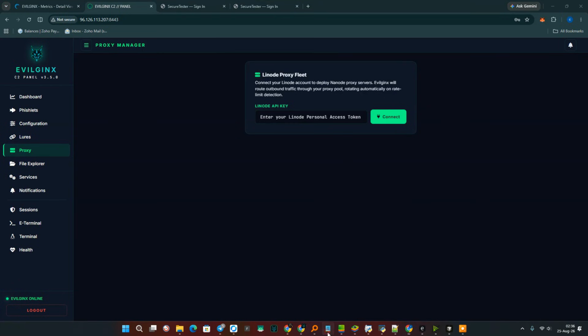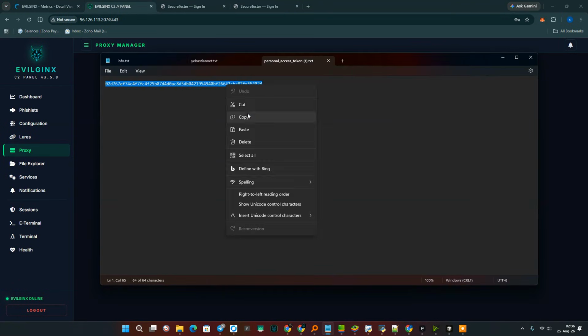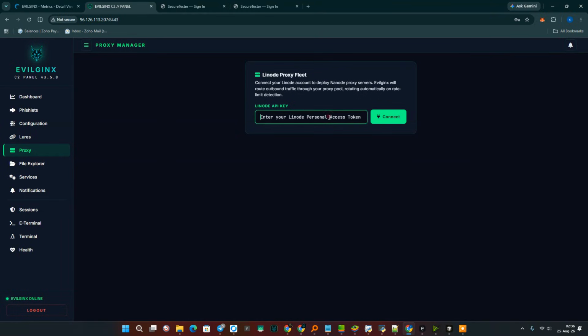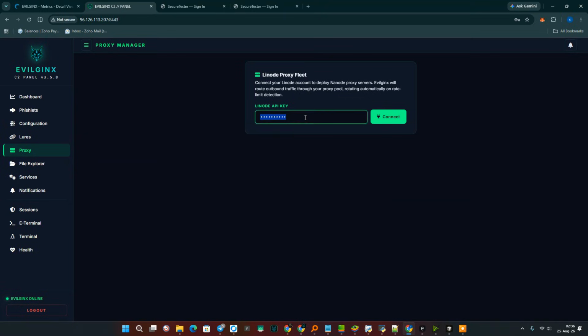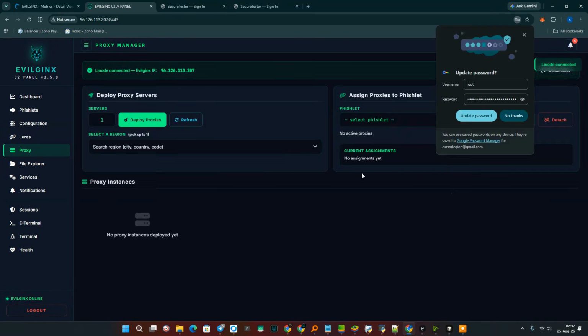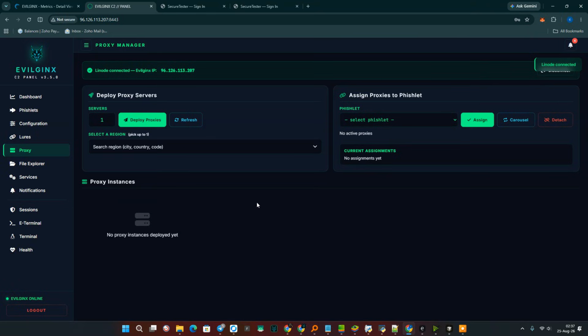Now we will enter our API token. Look, just copy it, paste it. If you write something here, of course, the connection will not be established. It checks the API key, after which the menu opens. And everything here is as simple as possible.